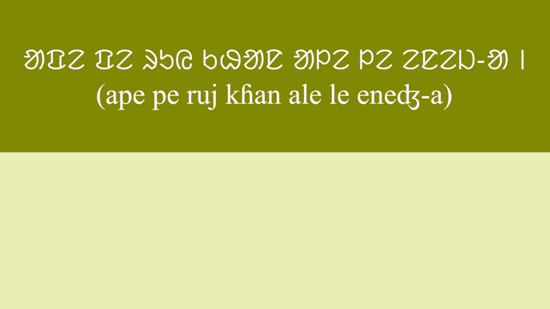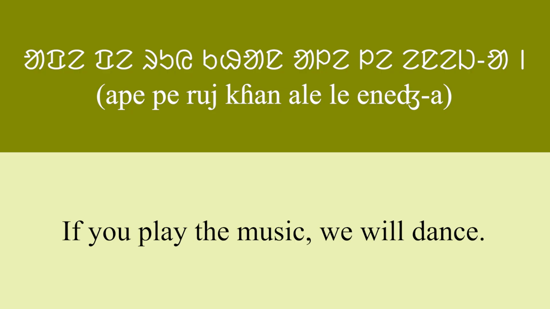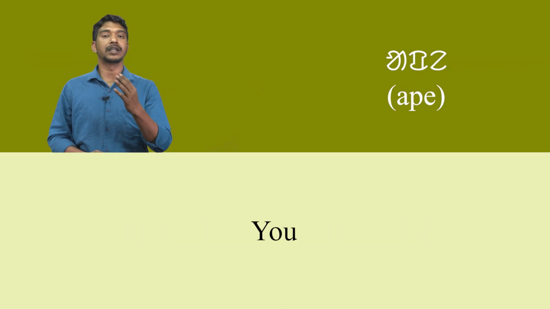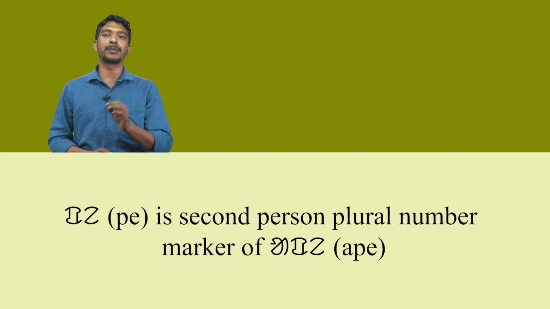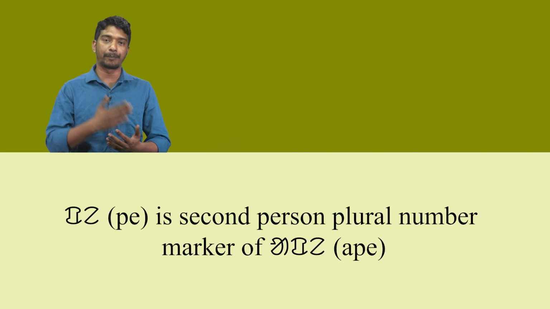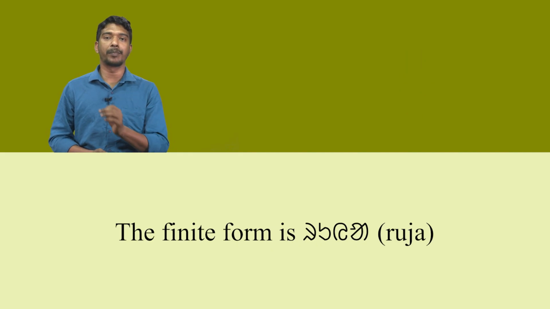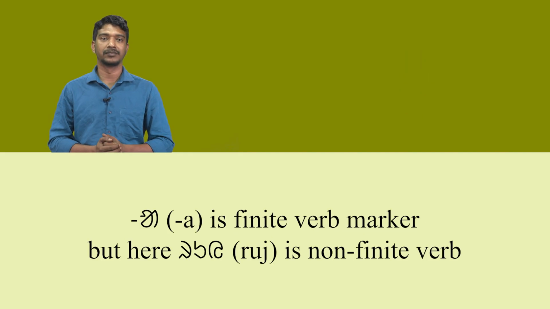In the third sentence, ape pe rui khan ale le eneja means if you play the music, we will dance. Here, ape means you. Pe is second person plural number marker of ape. The next word, rui, means play of music. It is root verb. The finite form is ruya. A is finite verb marker.